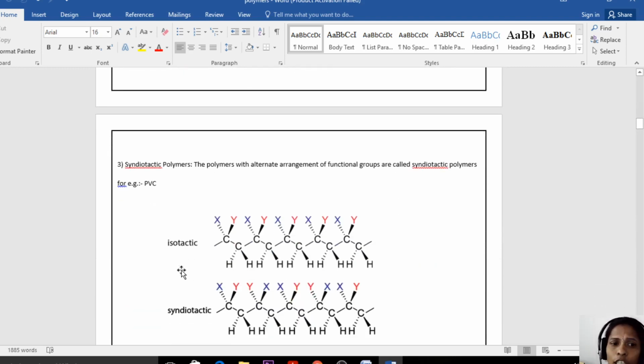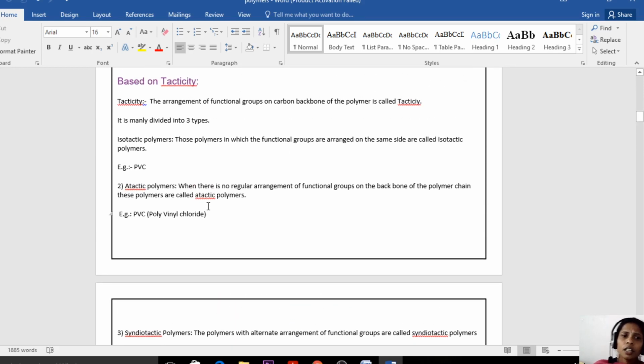The last one is the syndiotactic polymers. In syndiotactic polymers, the functional groups are arranged in an alternating manner. That means top, bottom, top, bottom, or left, right, like that. So the functional groups are arranged alternately on the polymer chain. That is called a syndiotactic polymer. This is also very important for the short question in the external examination. So based on tacticity, polymers are of three types: isotactic, atactic, and syndiotactic.